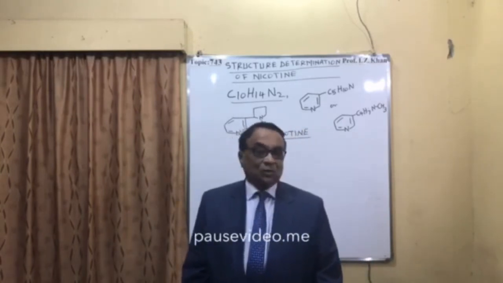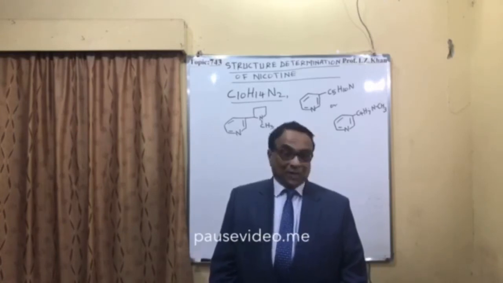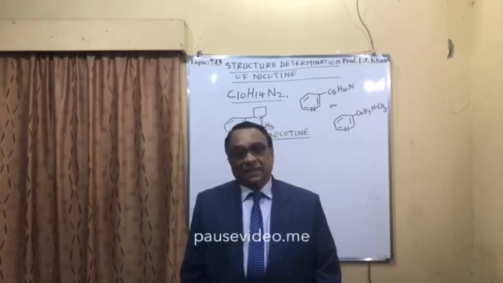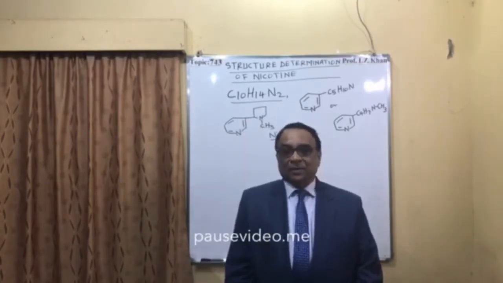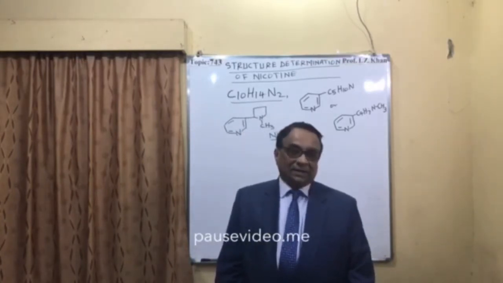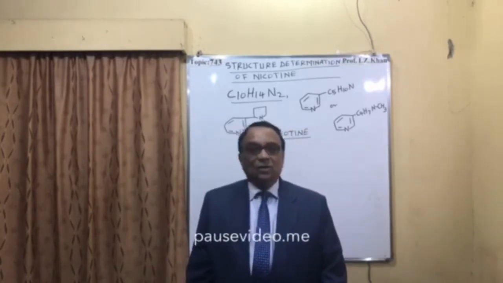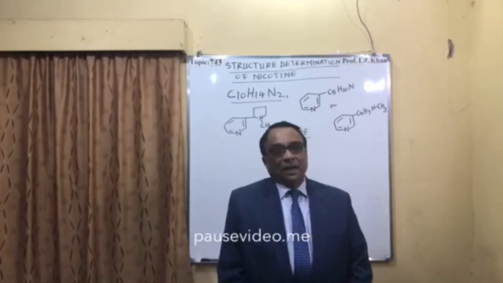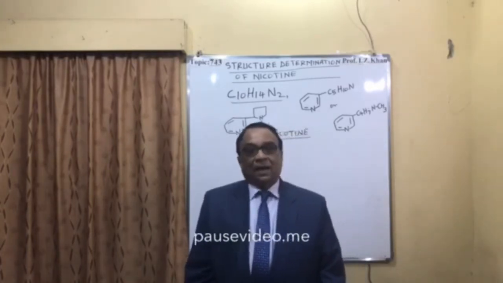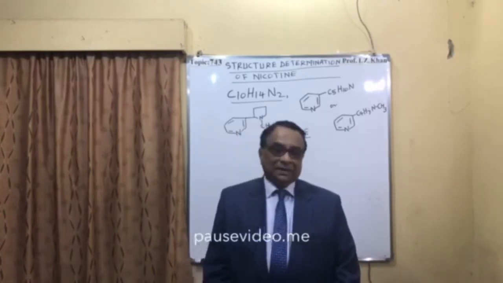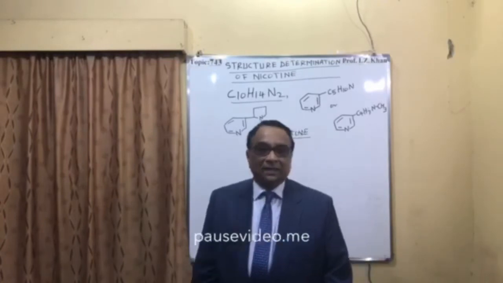Once it is subjected to oxidation, in the presence of either chromic acid or potassium permanganate, it is converted into nicotinic acid. When it is subjected to bromination with bromine, it is converted into dibromide. And this nicotine contains a tertiary amine. All these reactions I am going to give one by one to establish the structure.